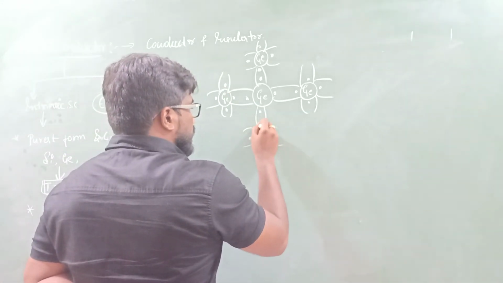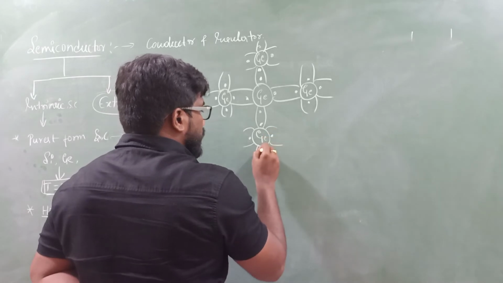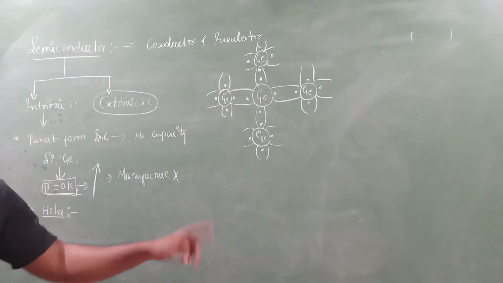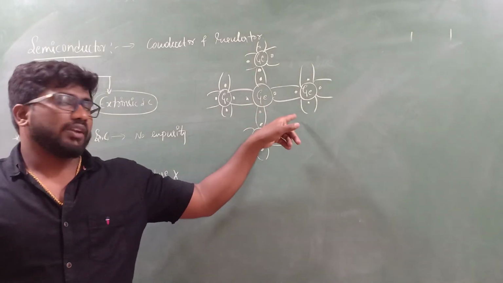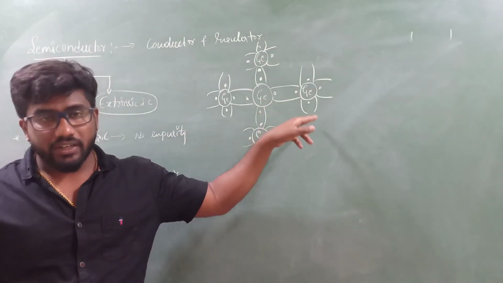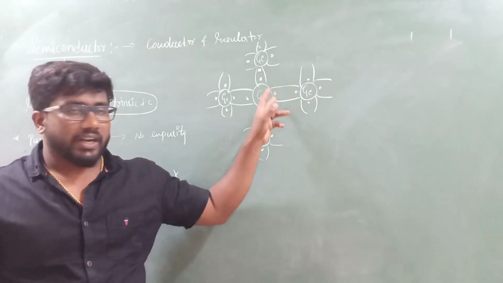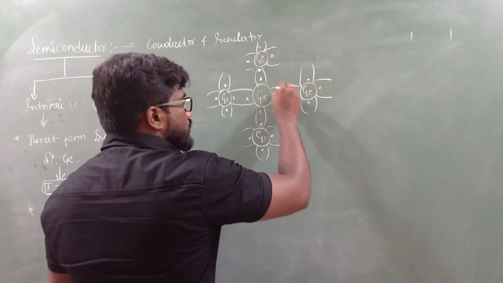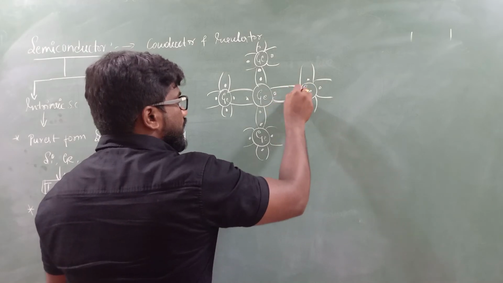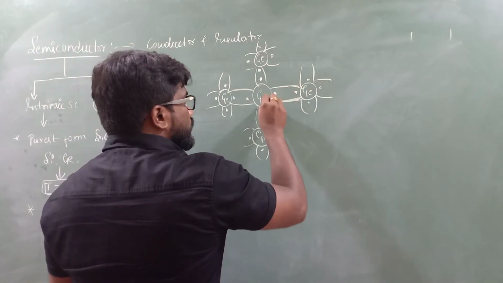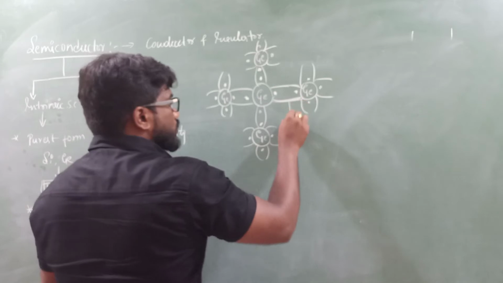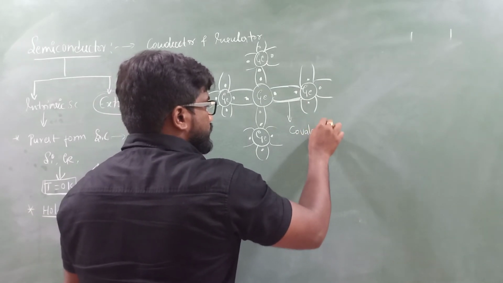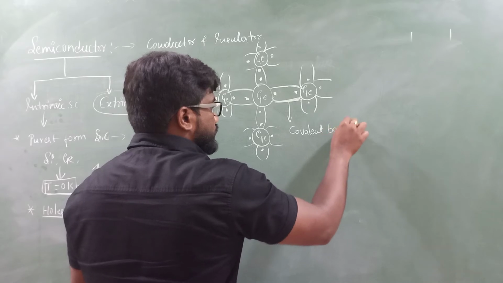Silicon or germanium has 4 valence electrons in the outermost orbit, and these will be shared with the neighboring atom to make a bond. Now it is completely filled. This is what we call a covalent bond.